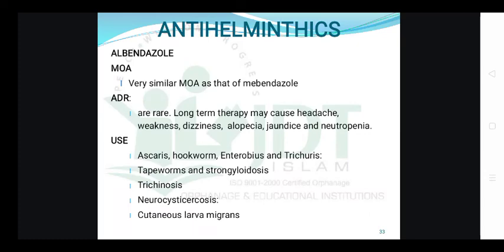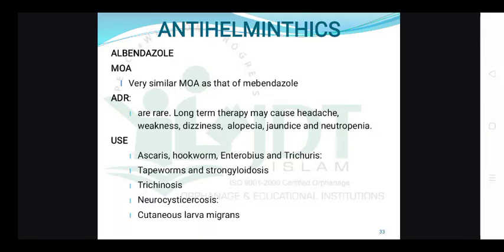Next one is albendazole. Mechanism is the same as that of mebendazole. It will bind with the microtubular protein, which is known as beta tubulin, and it will inhibit the polymerization of beta tubulin to form a tubular structure. Now ADR, when compared with mebendazole, is rare, but long therapy may cause headache, weakness, dizziness, alopecia, jaundice and neutropenia.